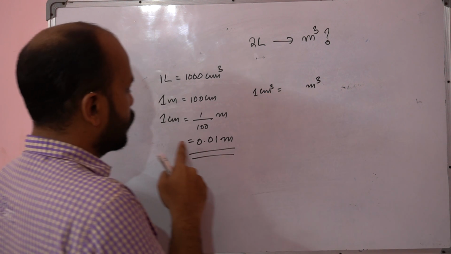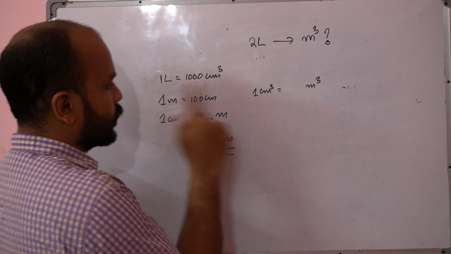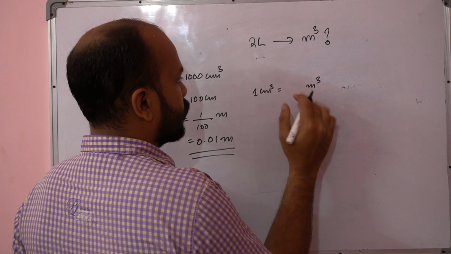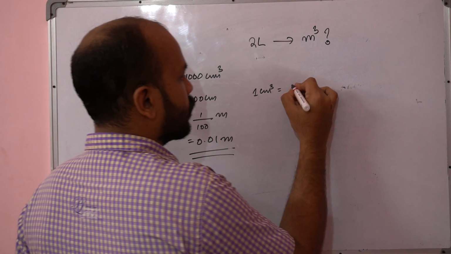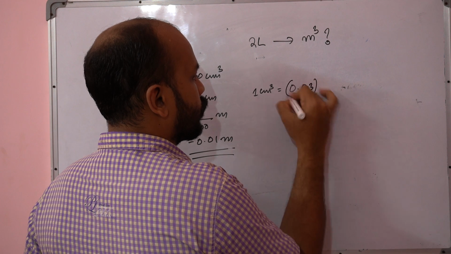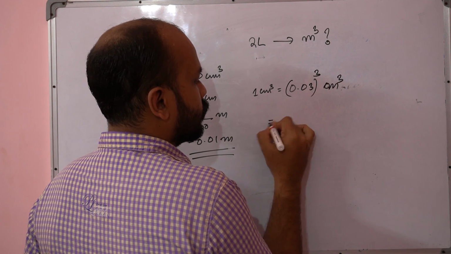For that, I am taking the cube, so 1 centimeter cube is 0.01 cubed, in meter cube.